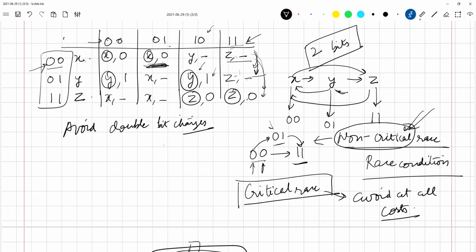Between X and Y, how many bits are changing? One bit is changing. What about Y and Z? Again, 1 bit is changing.